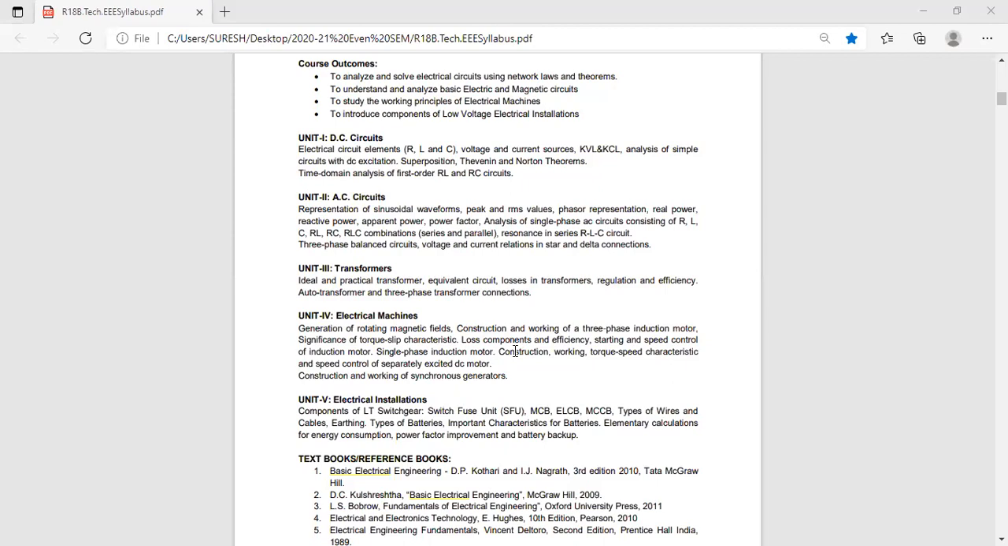To reduce the magnetic hum. Magnetic hum means magnetic noise. To reduce the magnetic noise or magnetic hum, hum means sound. To reduce the magnetic hum. That is the first reason.